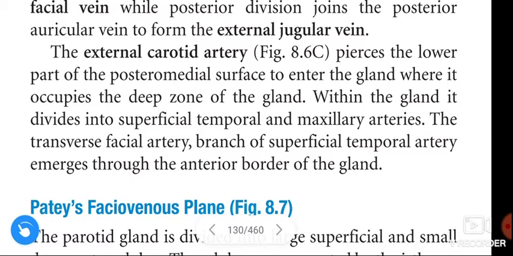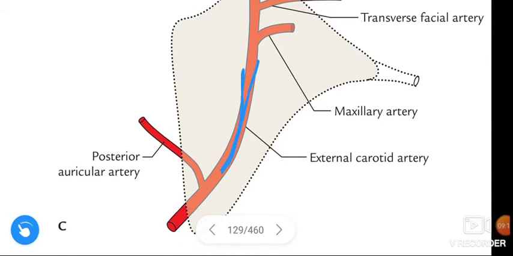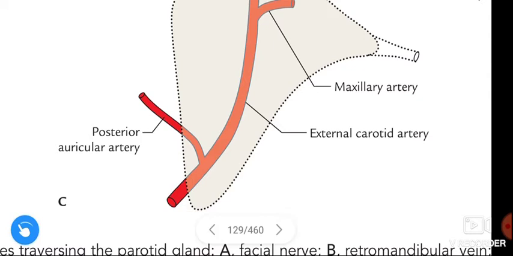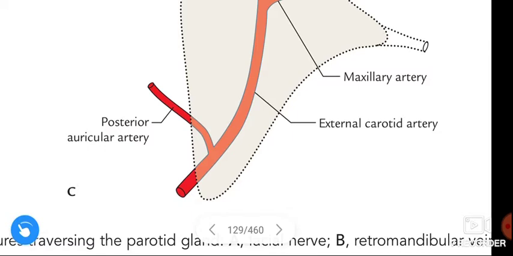See the figure. See here, this is the external carotid artery. The external carotid artery pierces the parotid gland through the lower part of the posterior medial surface. See, lower part, this is the posterior medial surface. This external carotid artery pierces the parotid gland through the lower part of the posterior medial surface.